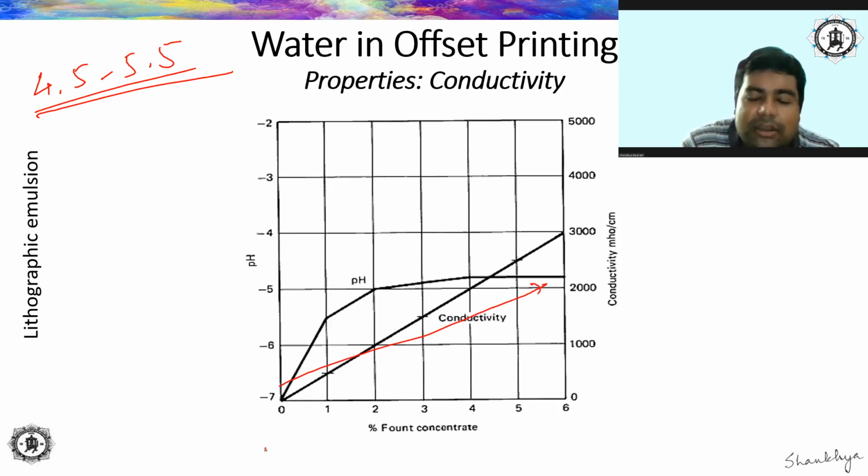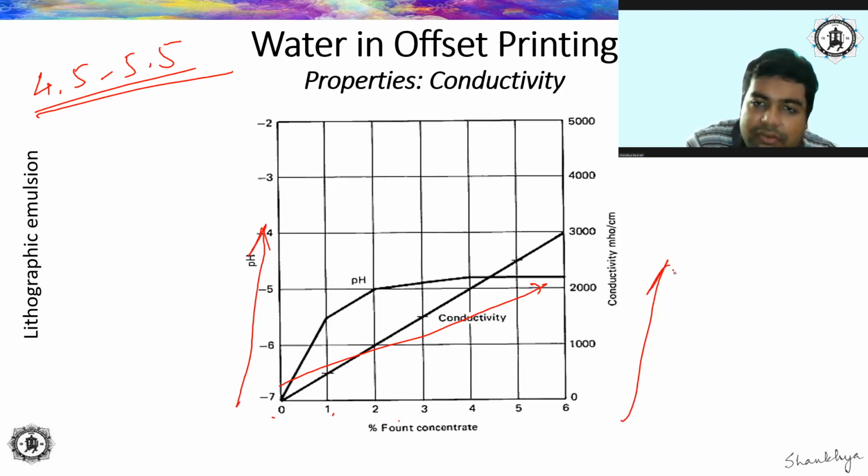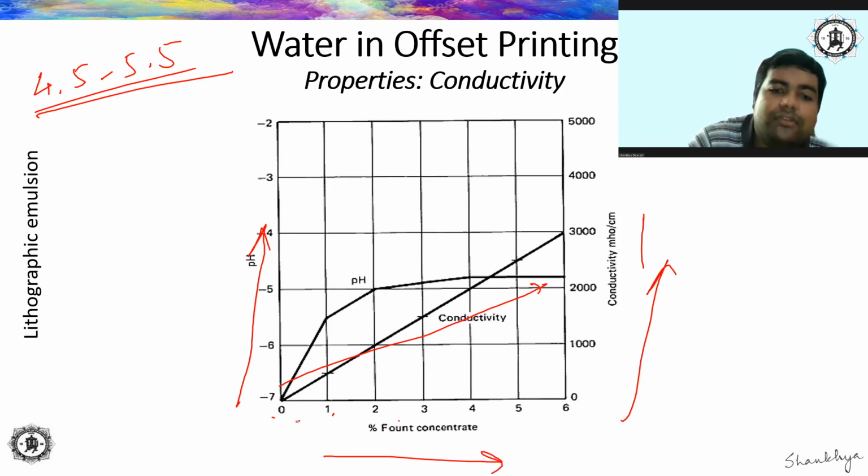Here on the x-axis, you have the percentage of fount, not really the amount. So here you have 0% fount, 1%, 2%, etc. On this axis you have the pH, on this axis you have the conductivity in micromoles per centimeter, right? Now, here you can see that as we go on increasing the quantity of fount, the conductivity is going to rise sharply, but the pH is going to become steady after a certain amount of time. pH is going to rise initially, but it is going to become steady between 4.5 to 5.5.